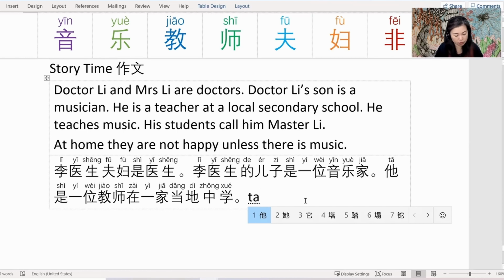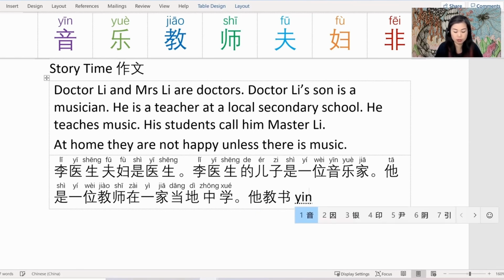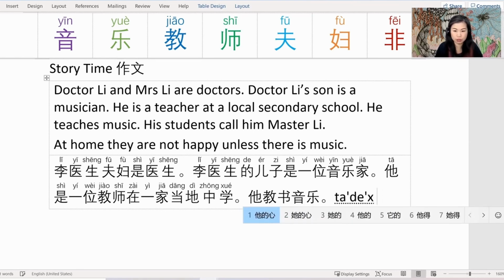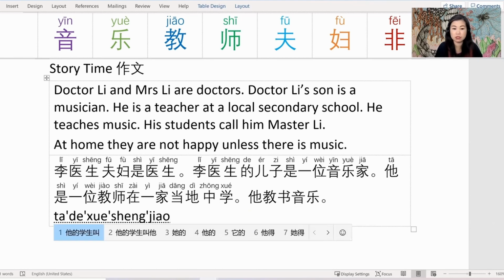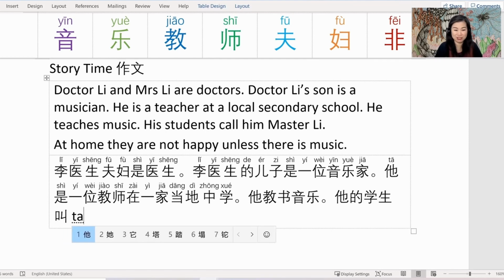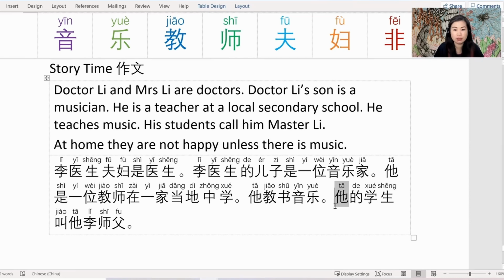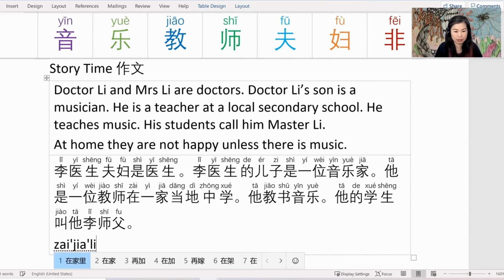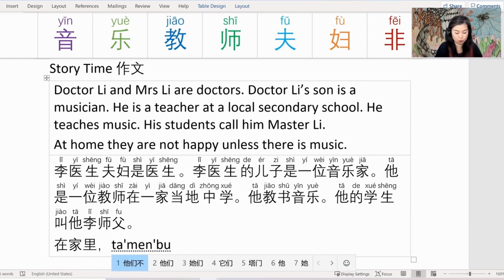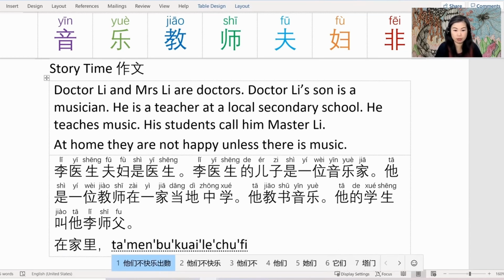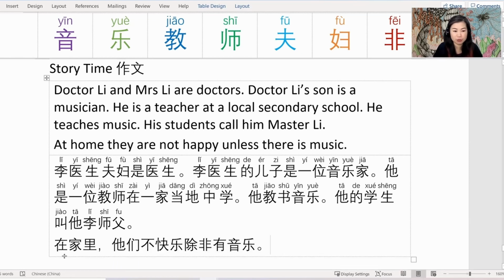He teaches music. 他教书 music is 音乐. 他的学生叫他 Master Lee, 李师傅. 他教书音乐，他的学生叫他李师傅. At home, 在家里. 他们不快乐除非有音乐. Okay, let's keep typing and check back.